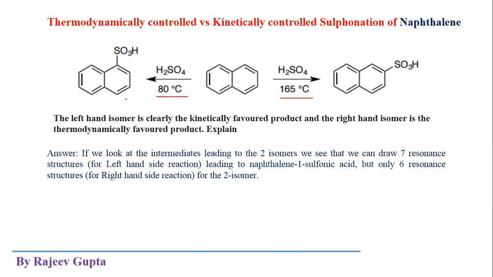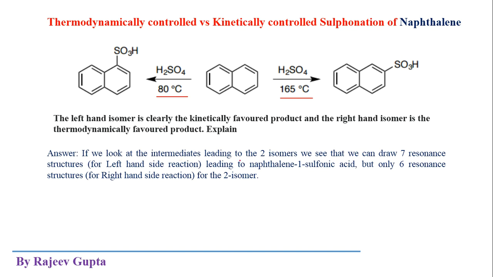So product number 1 is C1 substituted and product number 2 is C2 substituted. Generally, as we saw in the earlier slide, position number 1 is more favorable compared to position number 2. This favorability we attribute to the kinetically controlled concept, or low temperature. So how do we explain this?